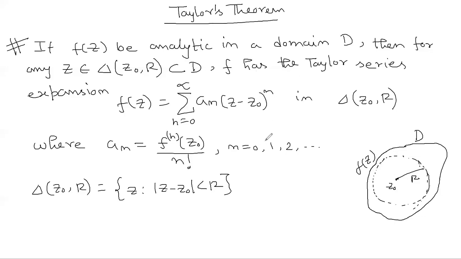So let us take some examples. Let us take f(z) equal to e^z, which is our complex exponential function. As we have already known, e^z is an entire function. What does it mean?